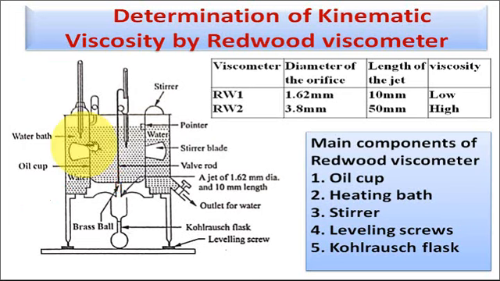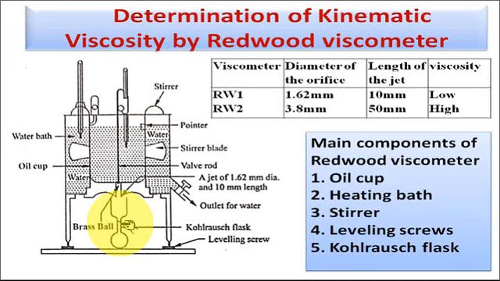in which this complete 50 ml oil starts to flow and is collected in the Kohlrausch flask. So we note down the time in seconds in which 50 ml oil is collected in the Kohlrausch flask. So this is the first reading, that is at 30 degree centigrade. This lubricating oil takes X seconds to flow into the Kohlrausch flask.